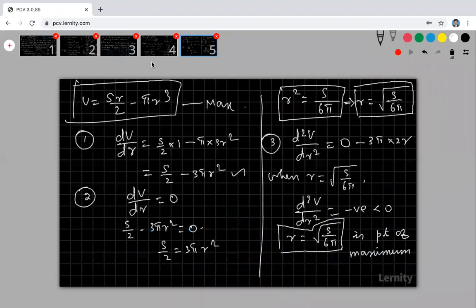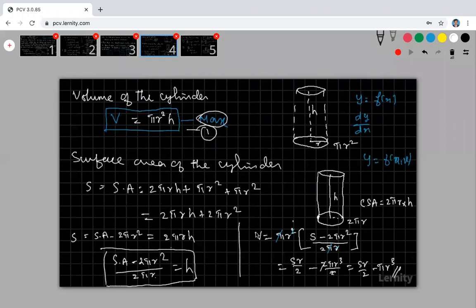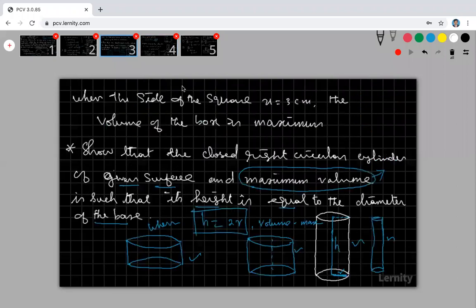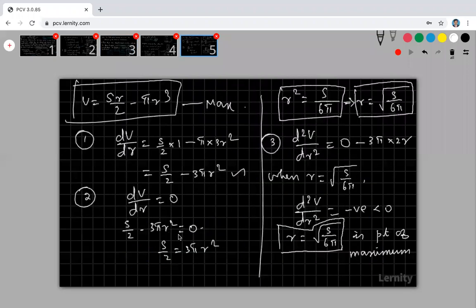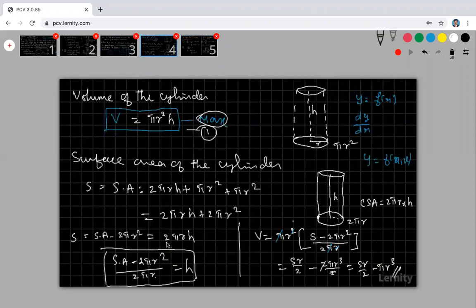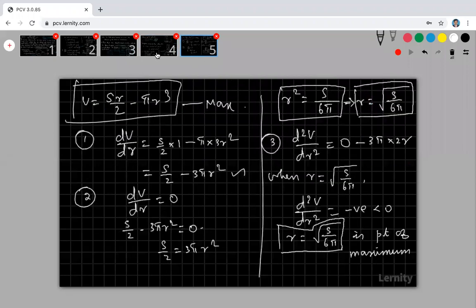So now we are going to prove that my h is equal to 2r. How to prove that, sir? Here some h relation is there. See that h is equal to surface area minus 2 pi r square by 2 pi r. Some relation is there. Write this relation. What is the answer for that?